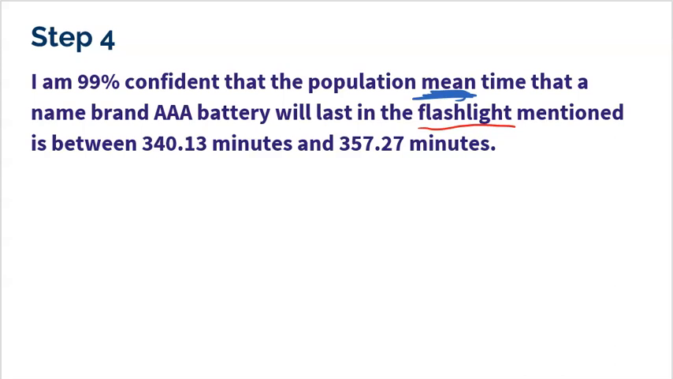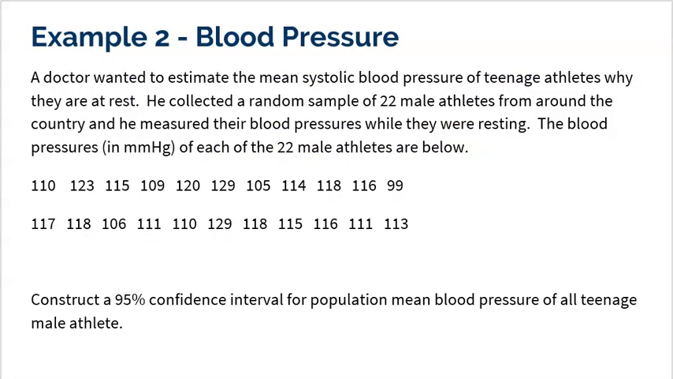I want to show you how this one's actually a little bit different. Blood pressure. A doctor wanted to estimate the mean systolic blood pressure of teenage athletes while they are at rest. Sorry for the typo there. All right, he collected a random sample of 22 male athletes from around the country, and he measured their blood pressure while they are resting. The blood pressures in mmHg of each of the 22 male athletes are below. Construct a 95% confidence interval for the population mean blood pressure of all teenage male athletes.